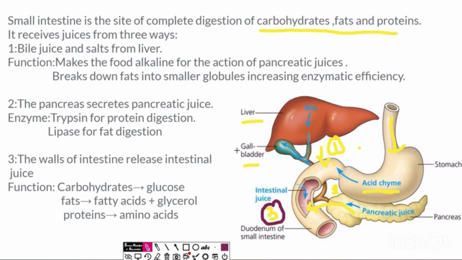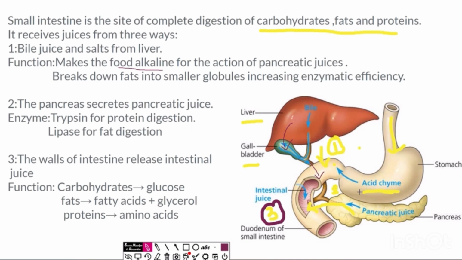Now let's see what happens. From the liver comes the bile juice and bile salts. The liver produces bile juice. This bile juice is stored in the gallbladder. So the liver and gallbladder collectively release bile juice and bile salts into the small intestine. What is the function of bile juice and bile salts? First of all, their function is to make the food alkaline.